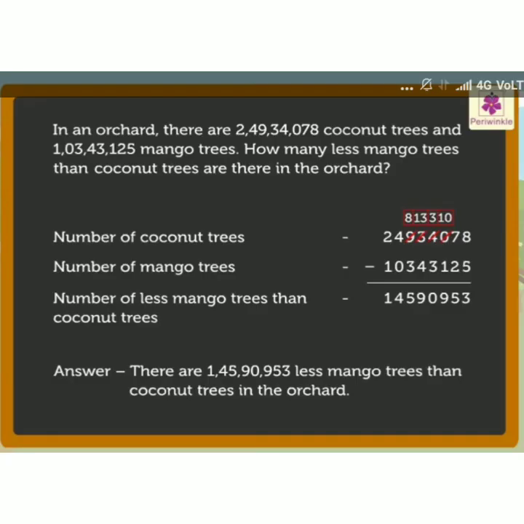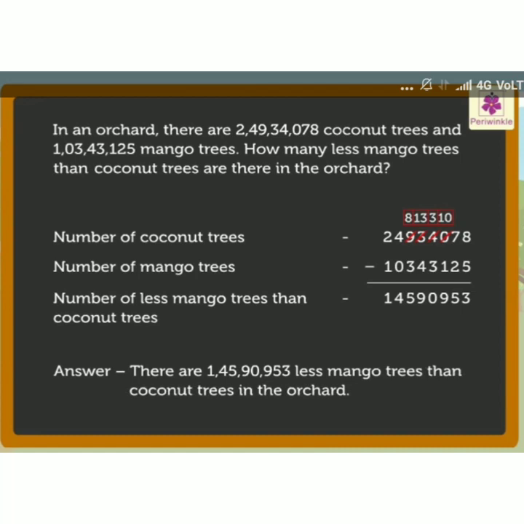Now, in an orchard there are 2 crore 49 lakhs 34,078 coconut trees and 1 crore 3 lakhs 43,128 mango trees. How many fewer mango trees than coconut trees are there in the orchard? We have to do the subtraction. What is the number of coconut trees? You have to mention it there. Then mention the number of mango trees.